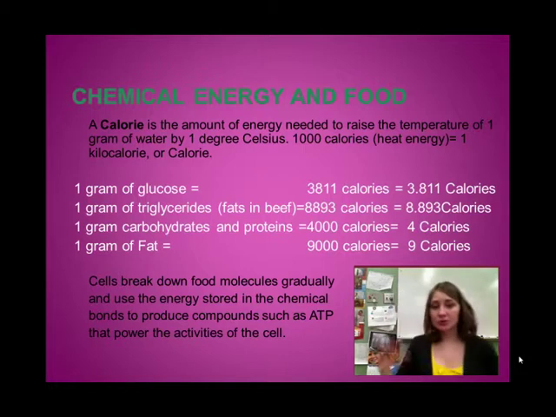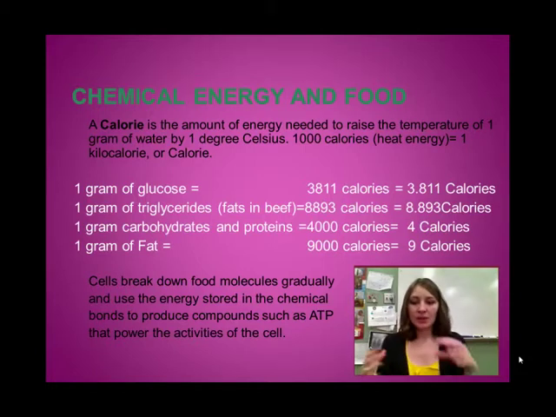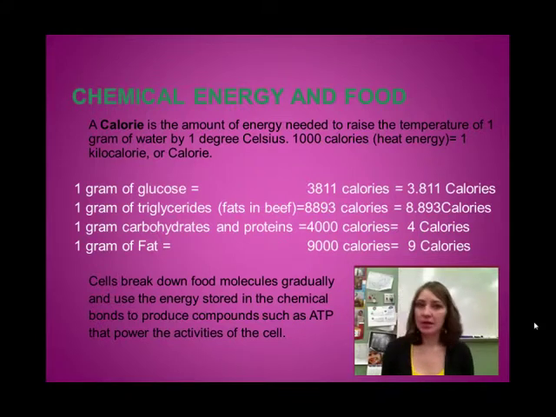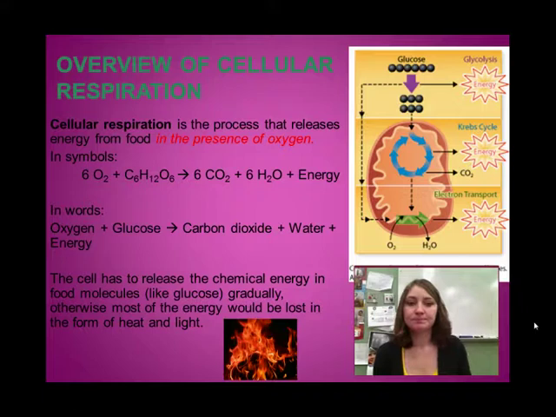A gram of glucose. Below this table shows you a comparison between carbohydrates, triglycerides, glucose, proteins, and fat, and what the difference in calories, food calories, is between them. You can see that a gram of fat has the most calories, and a gram of glucose and carbohydrates are just about tied, because carbohydrates are glucose, glucose are carbohydrates. Cells break down food molecules gradually, and they use the energy stored in the bonds to produce ATP, and ATP is going to do all the work in the cell, whether it's mechanical or chemical or transport work.